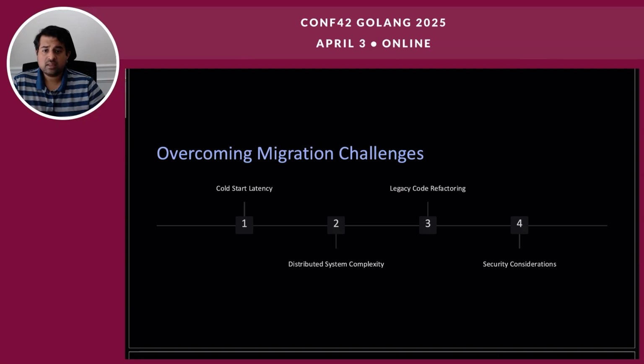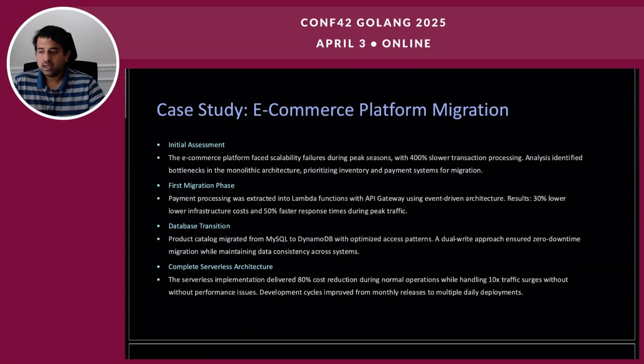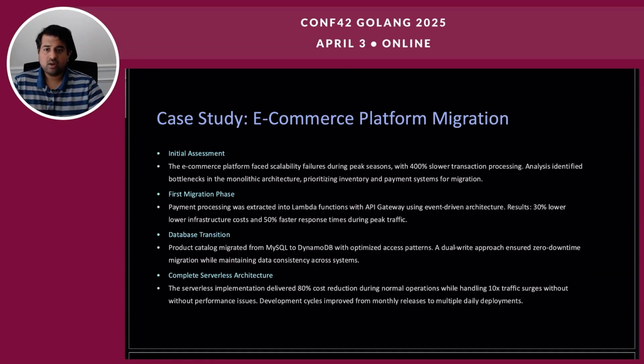Serverless architectures require careful security considerations, including access control and vulnerability management. A couple of solutions to handle security would be implementing function level IAM permissions, implementing the least privilege principle by granting only necessary permissions to Lambda functions. You could use other services like AWS Security Hub, Amazon Inspector, and serverless security scanners to identify vulnerabilities even before deployment. Right. So next, let's take a look at a case study of an e-commerce platform migration.